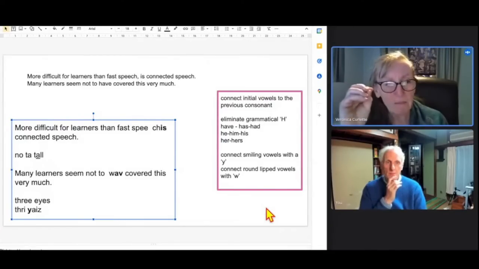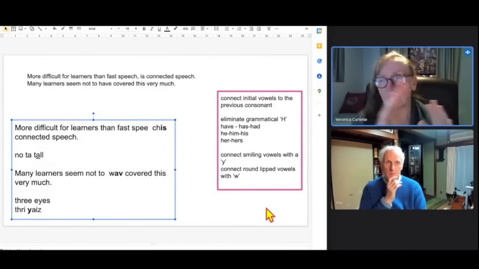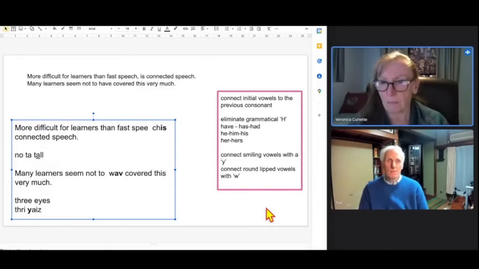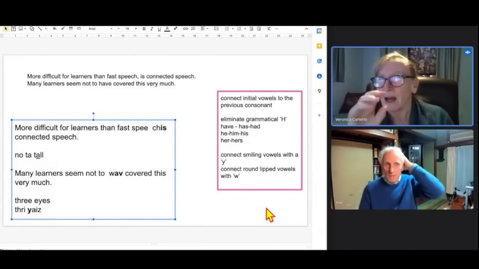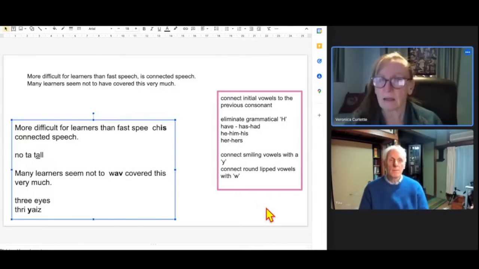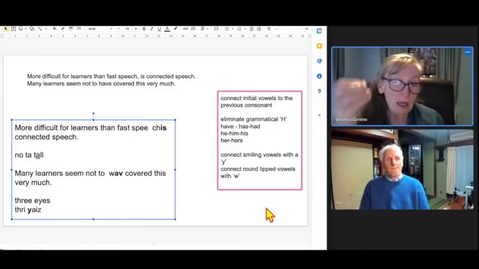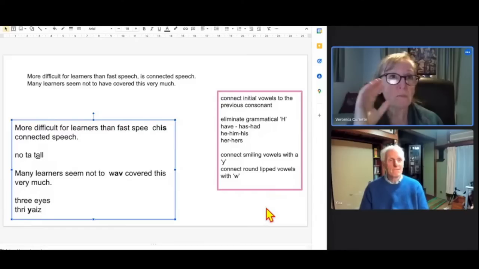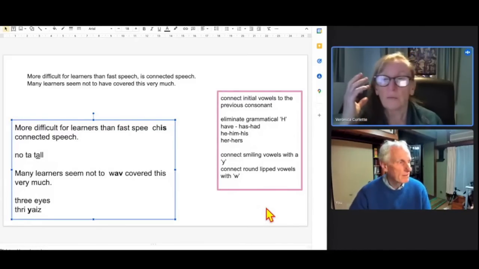It's a great beginning. Like I said, there are all kinds of other phenomena that happen with connected speech, but that's a good beginning for students, and I think anyone at a pre-intermediate level could manipulate a text that way. Because if you notice and give your brain the information, your ears are going to be ready to receive it.